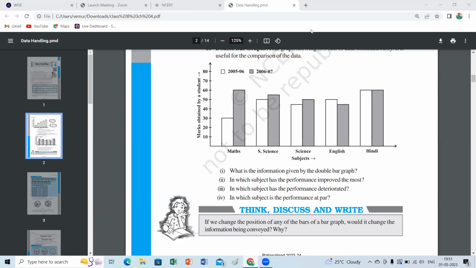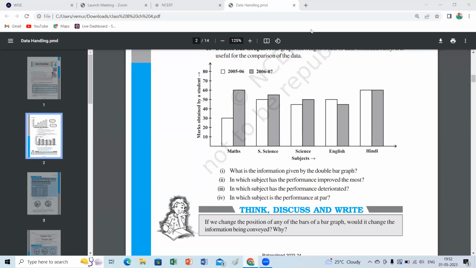Yes, ma'am. Why? The question is why. Suppose if you change the position of the bar, what happens? Suppose the value gets changed, ma'am. You are taking the first bar regarding math. If you take a second bar regarding the English subject, is what you are doing correct, children, if you interchange the bars like that?